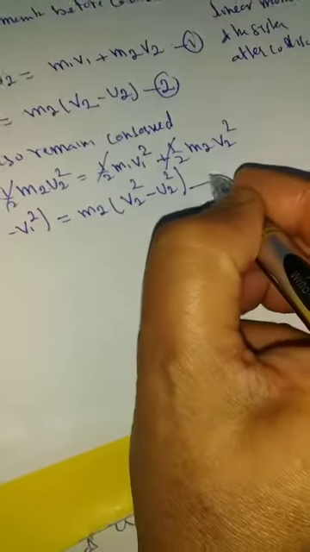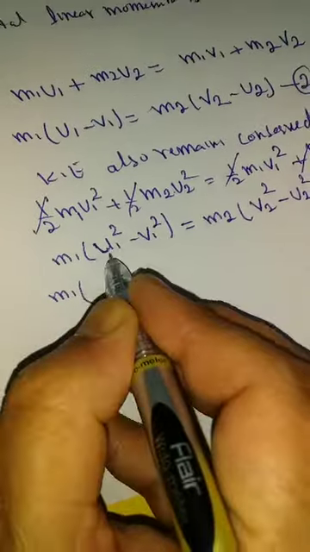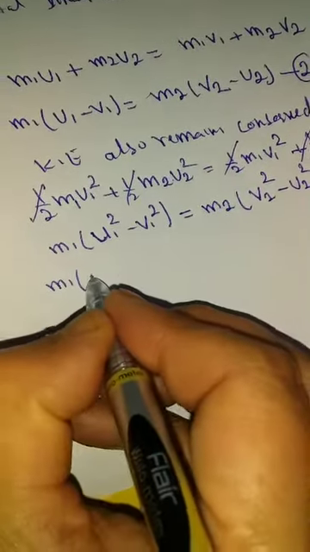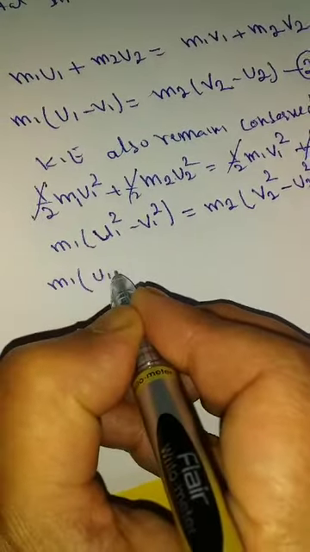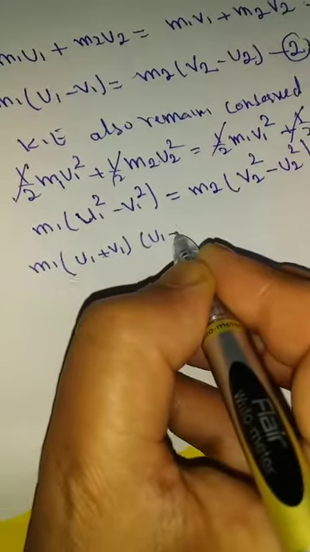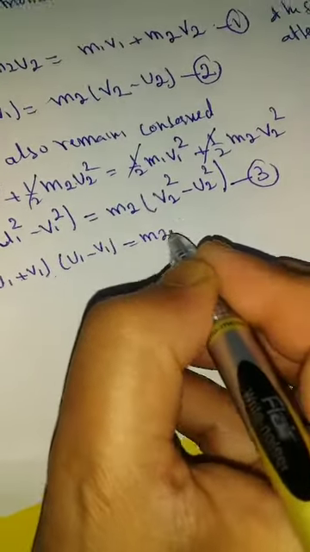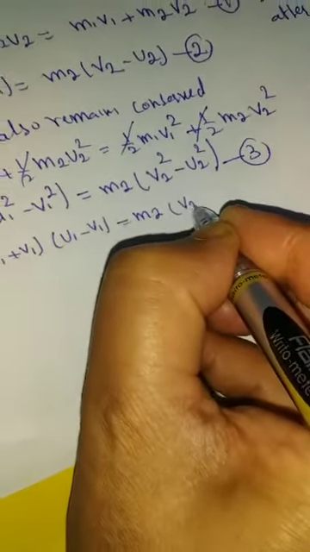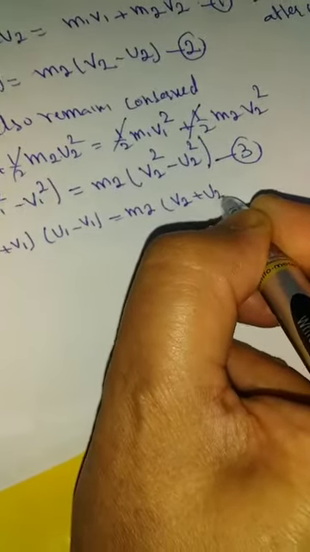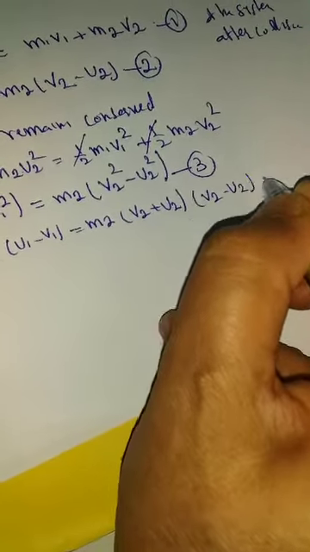Now suppose this equation, I can further elaborate it just like this: m1 (u1² minus v1²)... m1 (u1 plus v1) into (u1 minus v1)... m2, I hope you are getting, m2 (v2 plus u2)(v2 minus u2). This is equation 4.